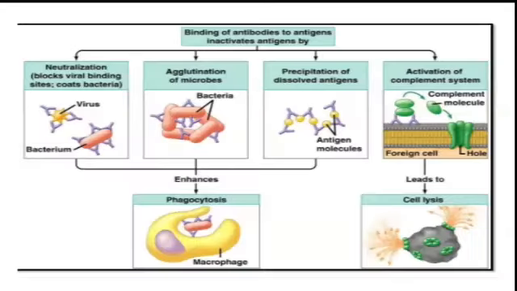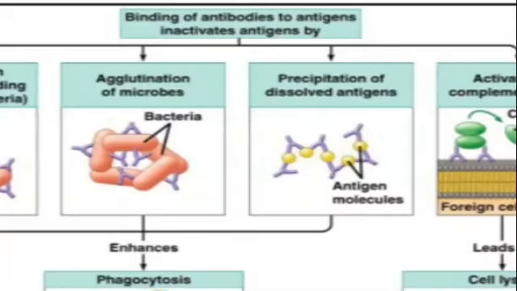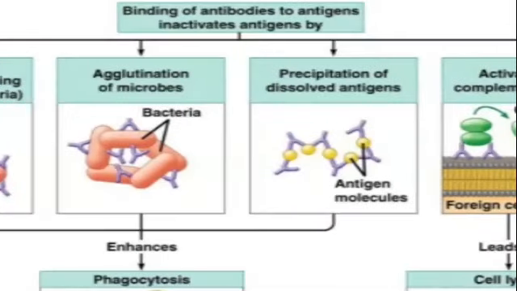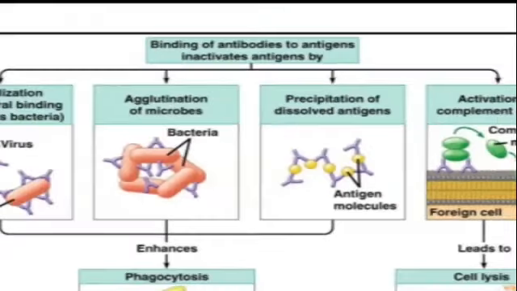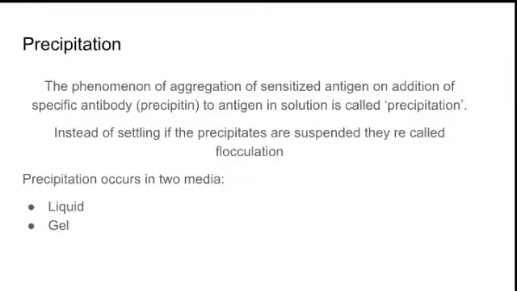So generally, binding of antibody and antigen inactivates the antigen in different ways, as we have discussed here. We will discuss it one by one. The first one is precipitation, the phenomenon of aggregation of sensitized antigen on addition of specific antibody. Here the antibody is called precipitin and the antigen in solution is called precipitinogen. A sensitized antigen is added to the antibody and it will form a precipitate. We call it precipitation.